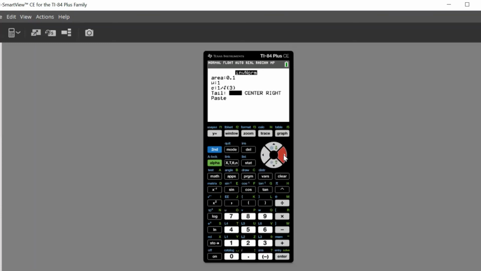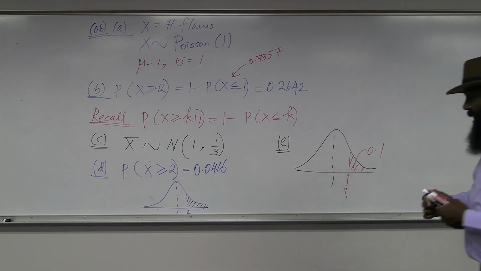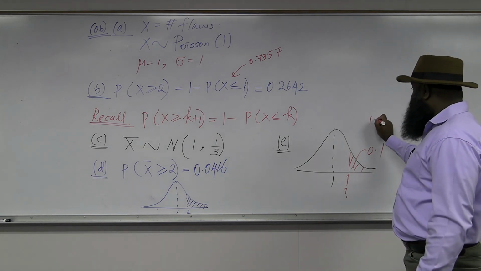The tail is right tail, select right and hit enter. Please make sure that you hit enter, otherwise the tail will not be taken as right tail. Select paste and hit enter again. The answer is 1.74. I got 1.74 as the answer.